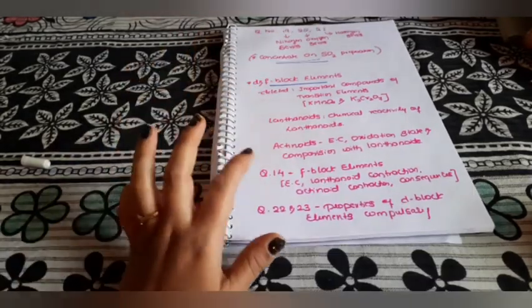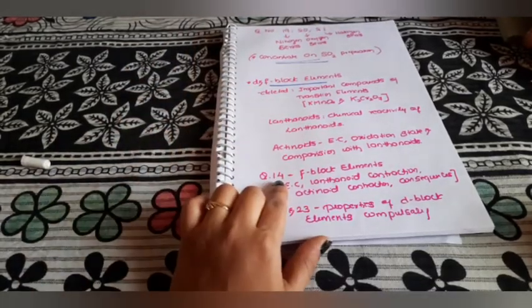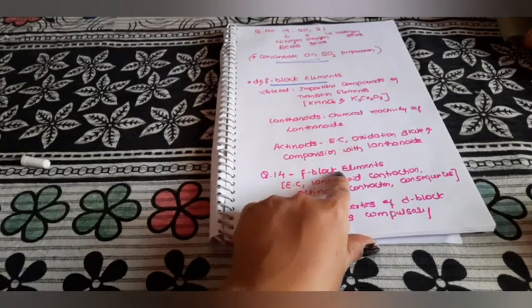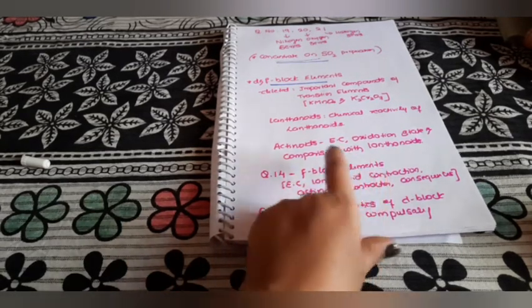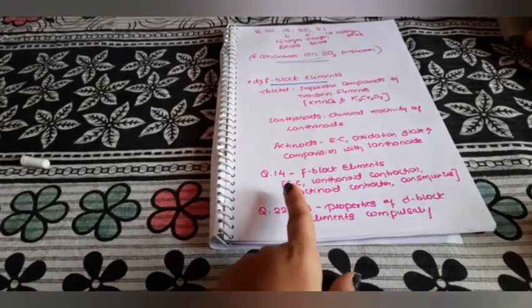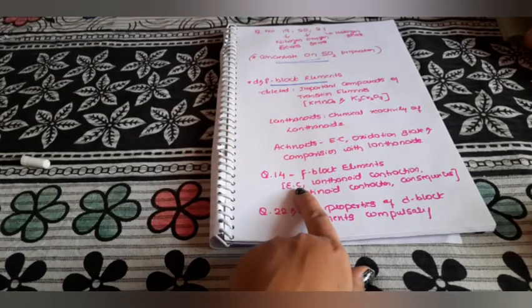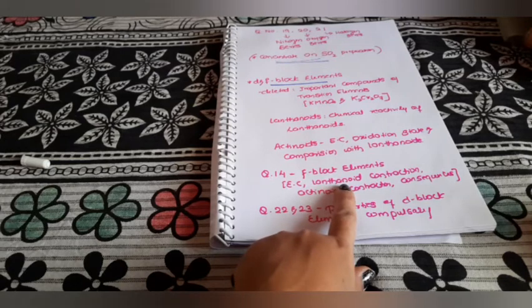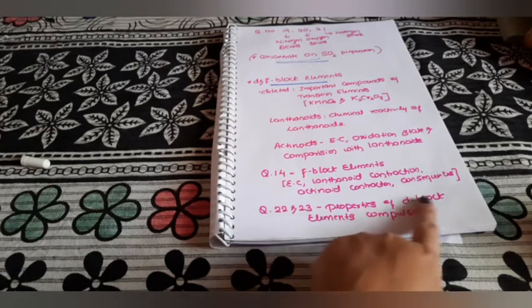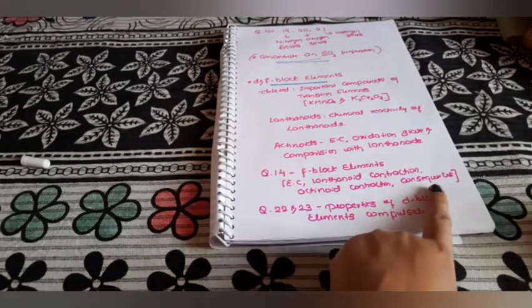Now question number 14. In part B, question number 14 for 2 marks, one question will be from the f block elements, and it should be based on electronic configuration, like lanthanoid contraction, actinoid contraction, and consequences. So again, concentrate here.